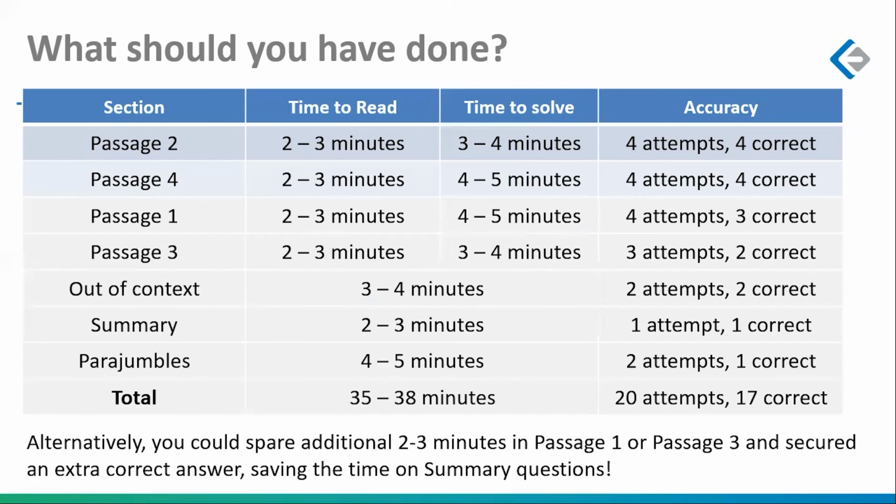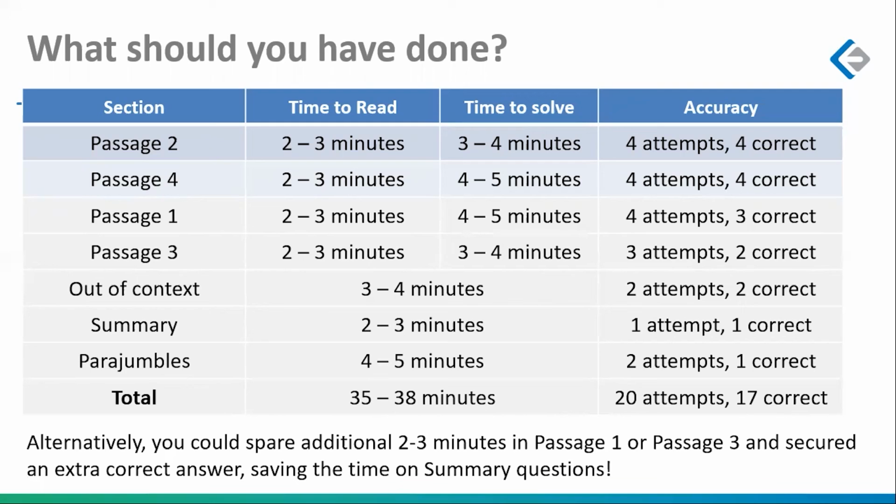Because at 15 attempts and 13 correct, you're telling me 39 minus 2, 37 is your score. I am proud of you if you have scored 37 despite being at an intermediate level of preparation. Out of context was where I would expect people to actually invest time. Maybe you can take 5 minutes. I don't mind. So take 5 minutes and get me both of them correct.